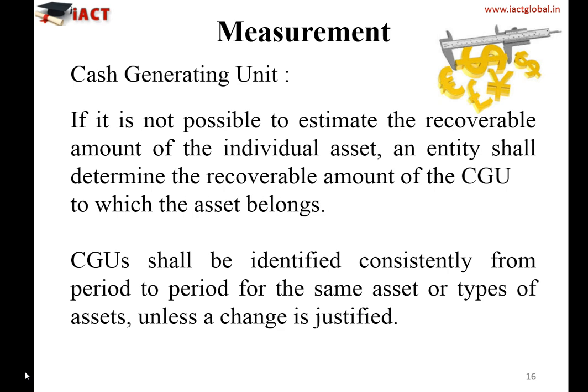And that's why IAS 36 has clearly mentioned that in case of a cash generating unit, when you are trying to measure the recoverable amount, and since it is not possible at the individual asset level and you are determining it at the CGU level, then identify the same CGU consistently unless there is a change which is justifiable. Else use the same asset and type of asset under that cash generating unit.